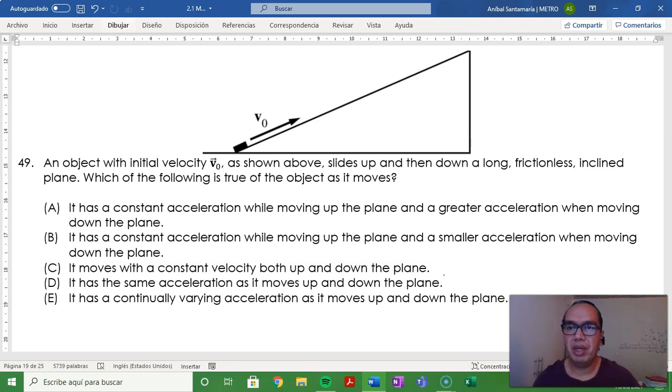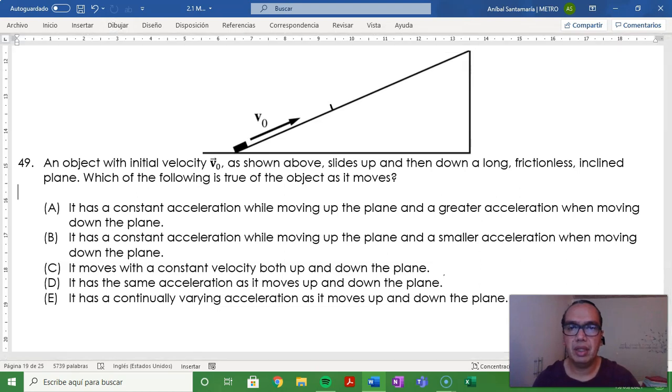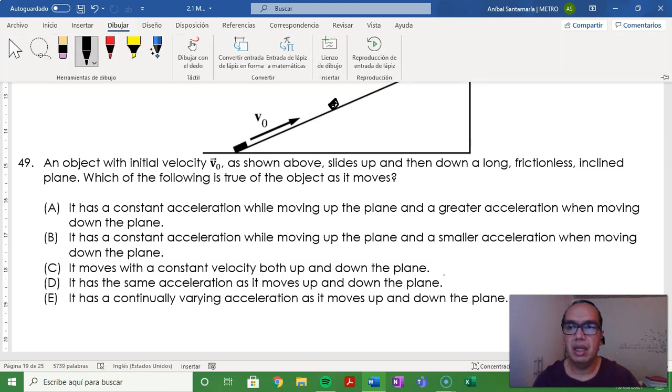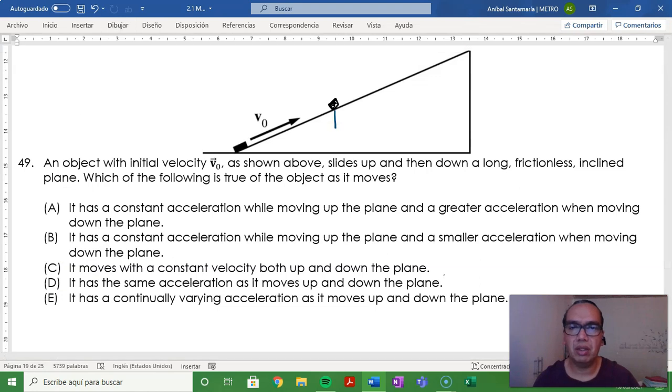Well, before we begin our analysis, it's important to notice that this object, given that the surface is frictionless, undergoes the same forces going up and going down. It has a gravitational force this way. One of its components is the one that pulls the object downwards. It has a normal force perpendicular to the surface, and that's it, because it says that the surface is frictionless.